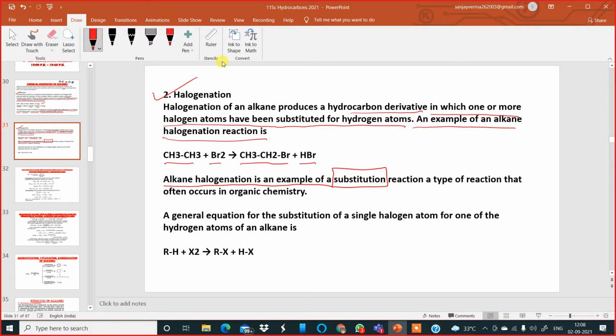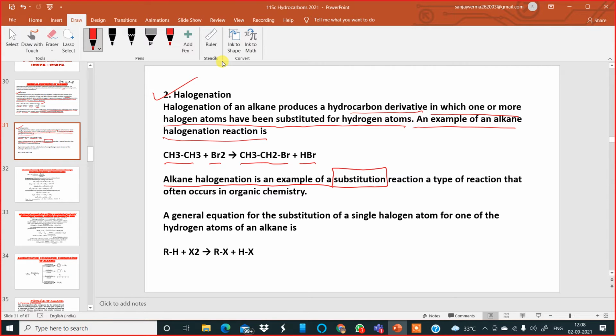To define it correctly, substitution reactions are reactions in which an atom, or a group of atoms, already present in a compound is replaced by some other atom or some other group without bringing any major change in the structure of the compound. Alkanes generally undergo this type of reaction, which is called substitution reaction in organic chemistry.